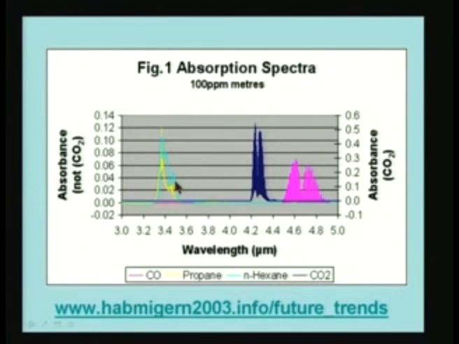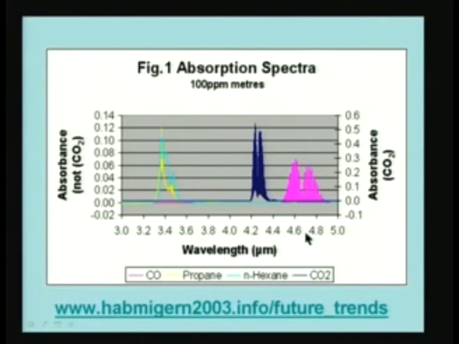So, what I can think of is the following. Suppose I put a filter cell in front of the sample cell, which contains a large concentration of N-hexane. For example, if I want to measure the presence of propane when hexane is also present, all I have to do is use a filter cell with a large concentration of hexane, so that whatever absorption can take place with hexane will be totally absorbed in the filter cell.